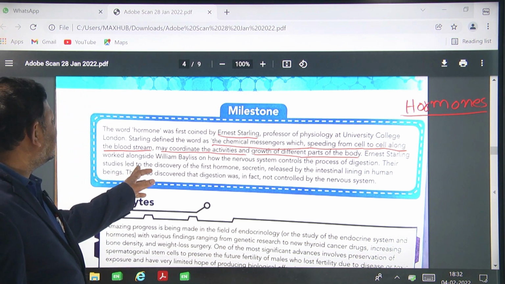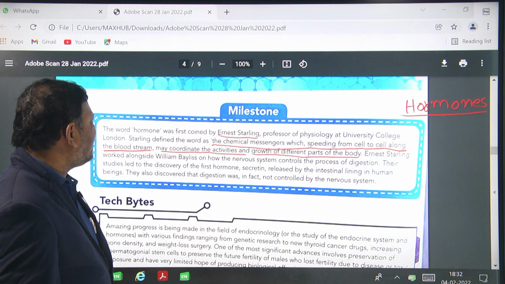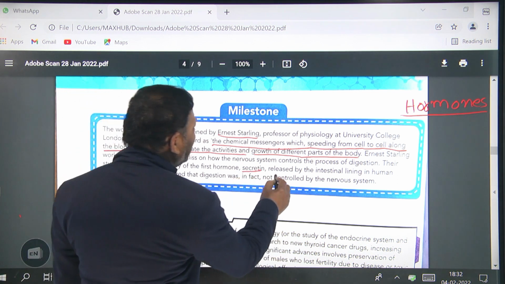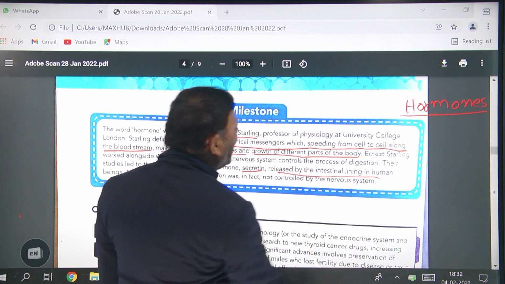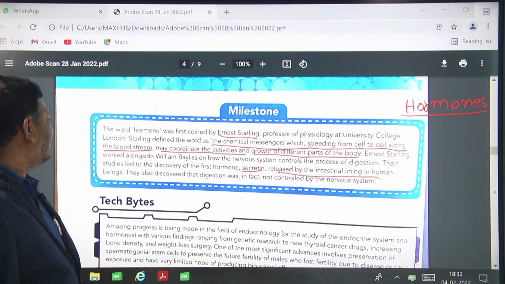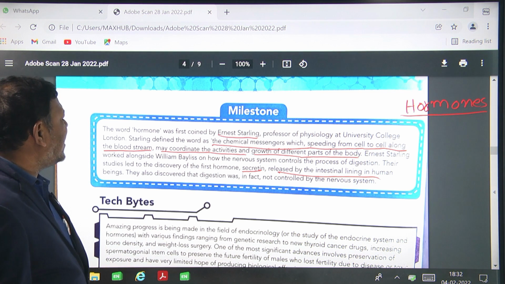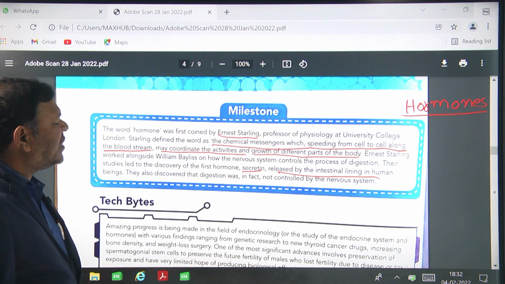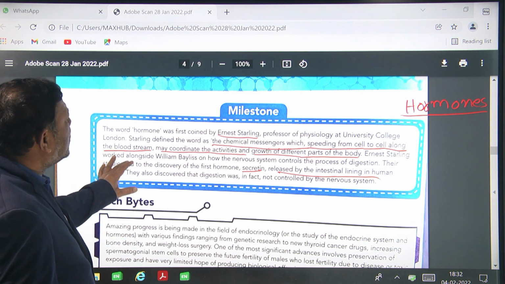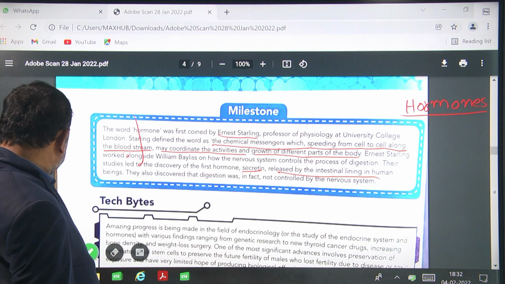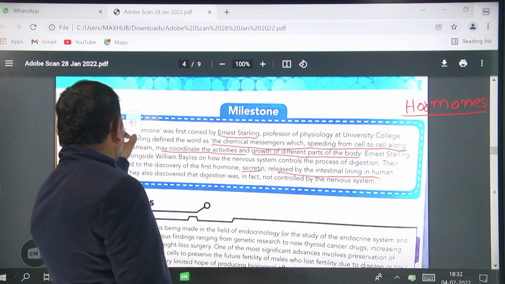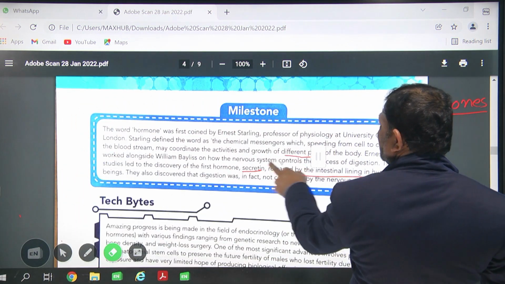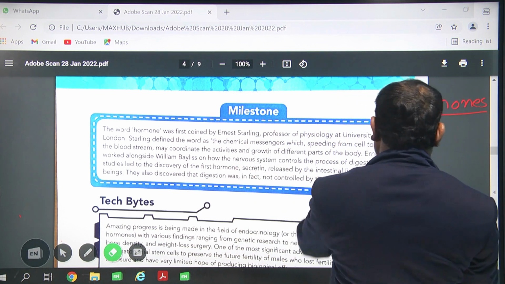Their studies led to the discovery of the first hormone, secretin, released by the intestinal lining in human beings. They also discovered that digestion was in fact not controlled by the nervous system. You can keep in your mind that the word hormone was first coined by Ernest Starling.